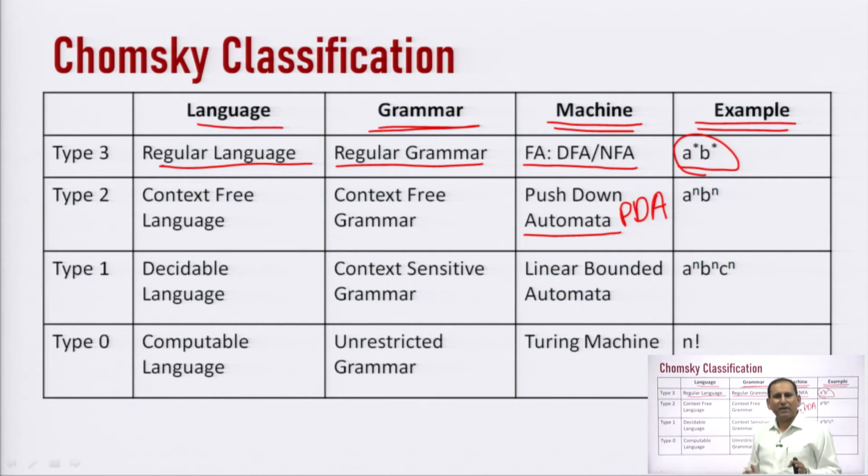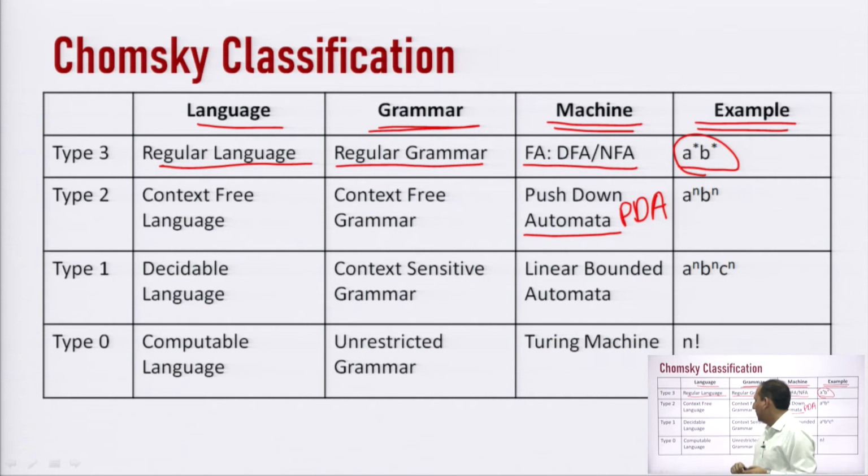So, push down automata is the machine, the tool which is used to recognize the type 2 grammar, and the example for this push down automata is a to the n, b to the n. A to the n, b to the n is the example which belongs to type 2 grammar.